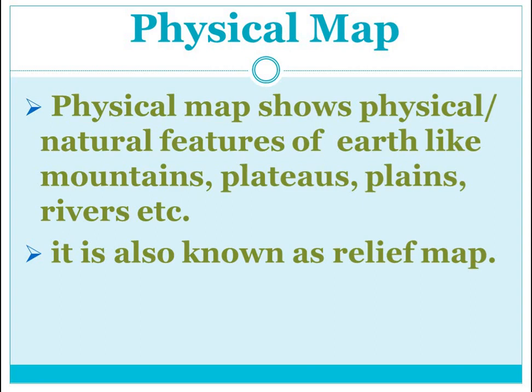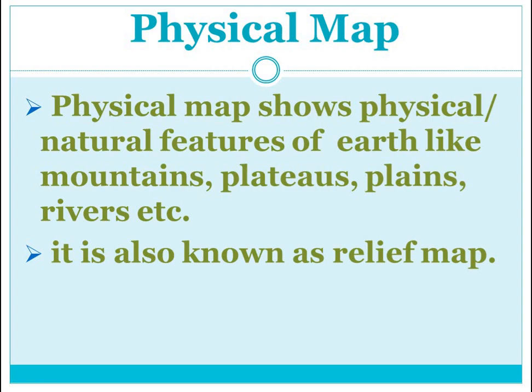Any mountain range, the hills, plateaus, plains, and the rivers, these natural features are shown in physical map. So physical map shows physical or natural features of the earth like mountains, plateaus, plains, rivers.